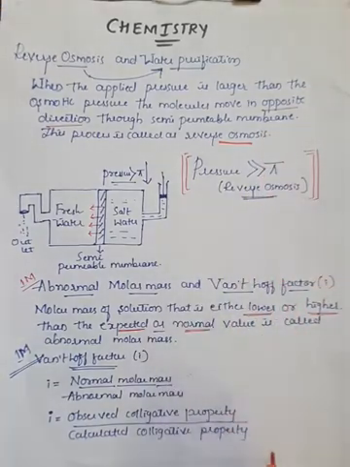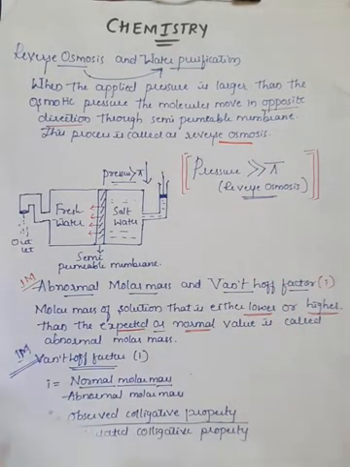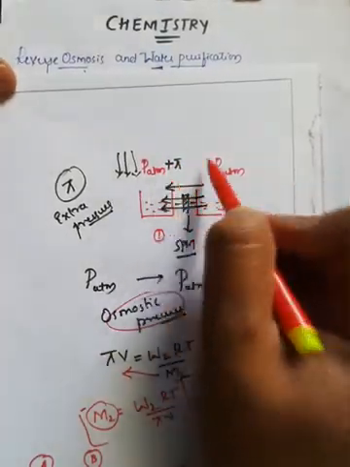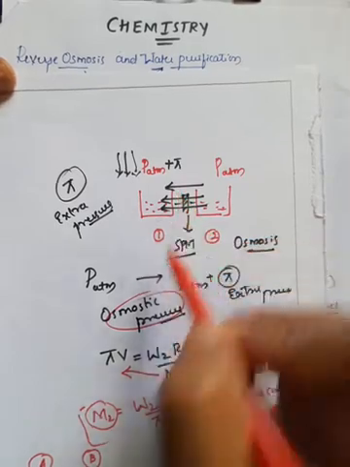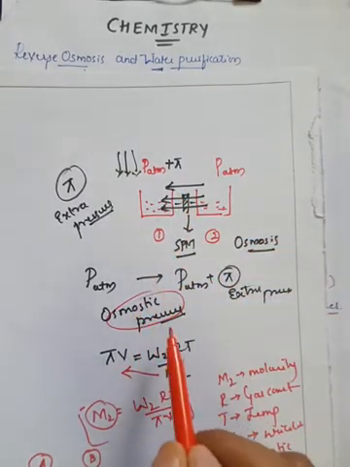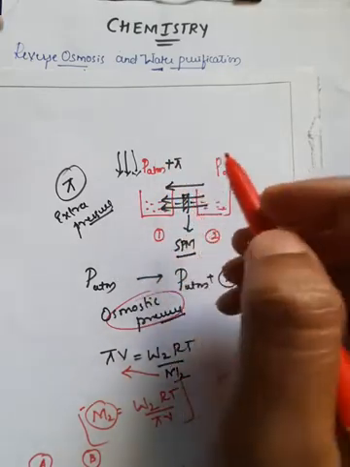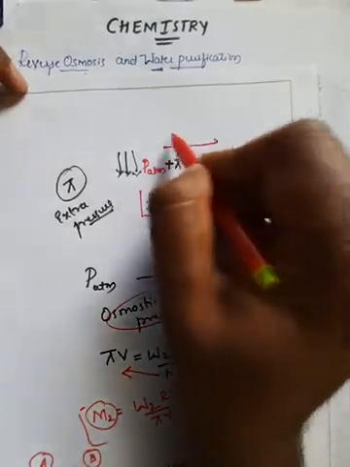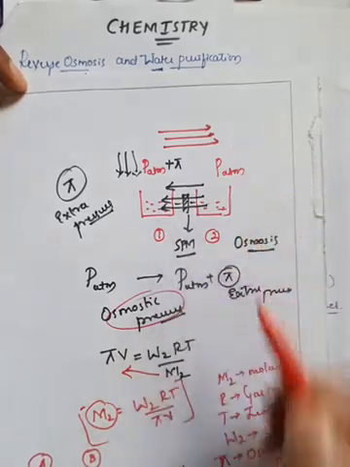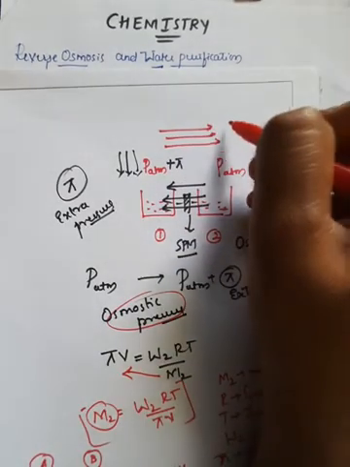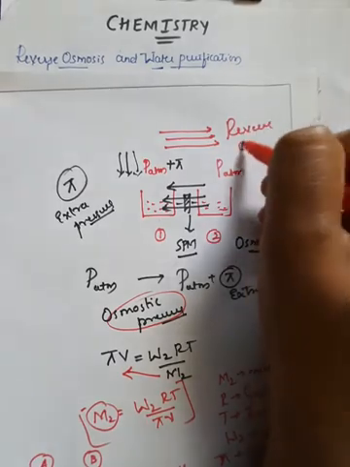So we have already seen the osmotic pressure. Osmotic pressure means the movement of molecules will stop due to the application of extra pressure, and that process is generally called osmotic pressure. But if you go on increasing that pressure, at a certain level what happens, the movement of molecules will take place in the reverse direction, and that process is called reverse osmosis.